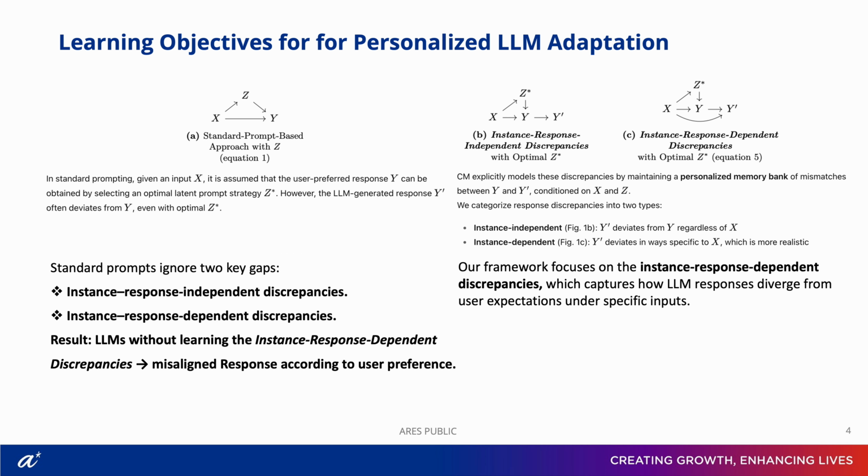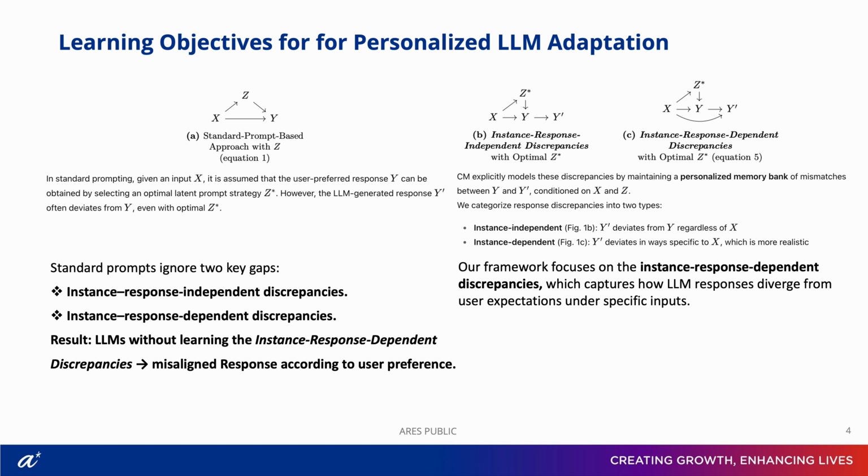Let me walk you through these figures to clarify the differences between prompting and our methods. On the left, in panel A, we see the standard prompt-based setup. Given an input, let's call it X, the assumption is that we can always reach the user-preferred response by finding the right prompt strategy Z star. This is essentially what prompting does. It maximizes likelihood by searching for the prompt.